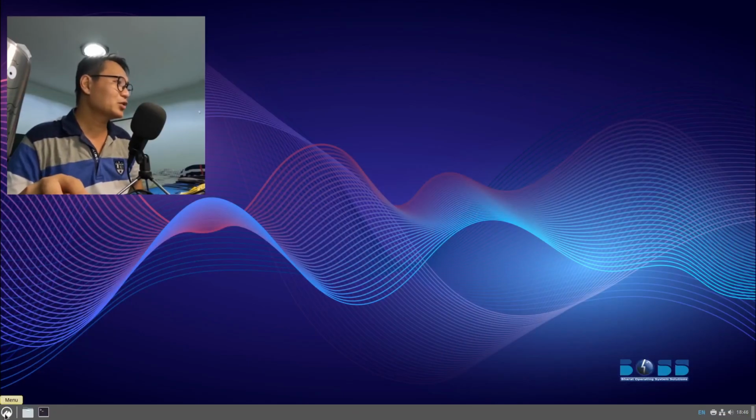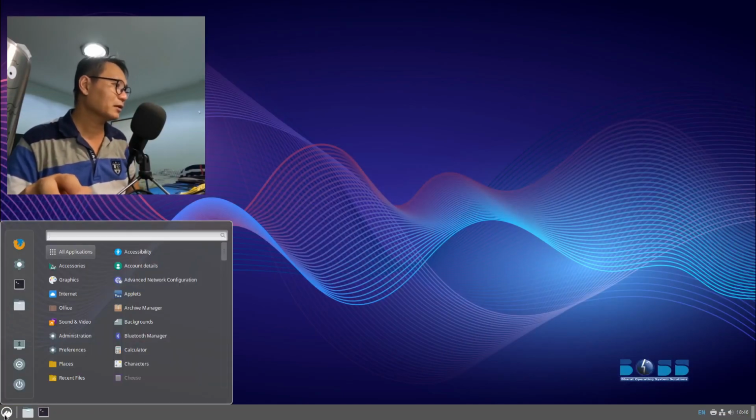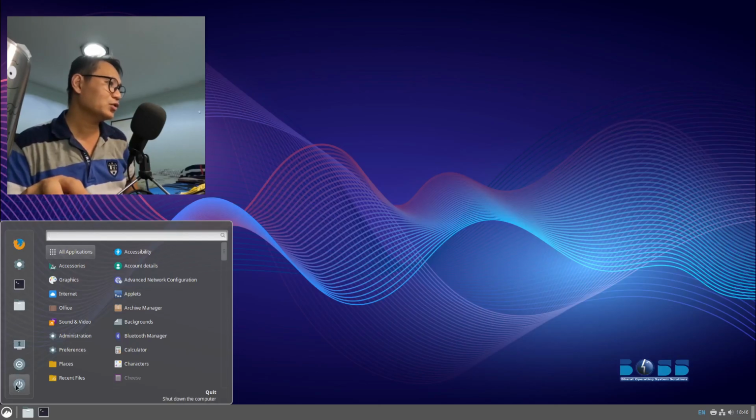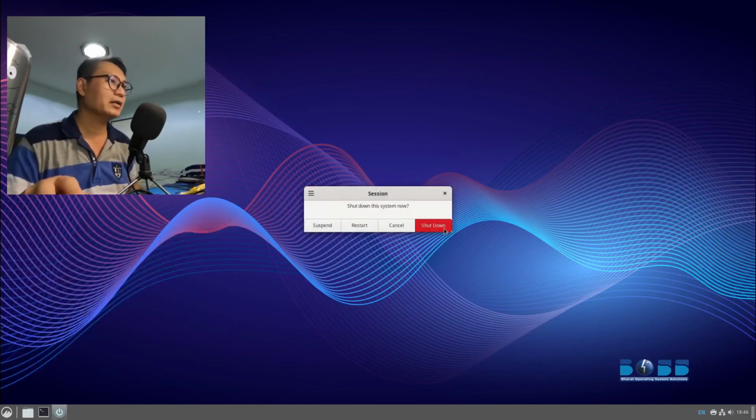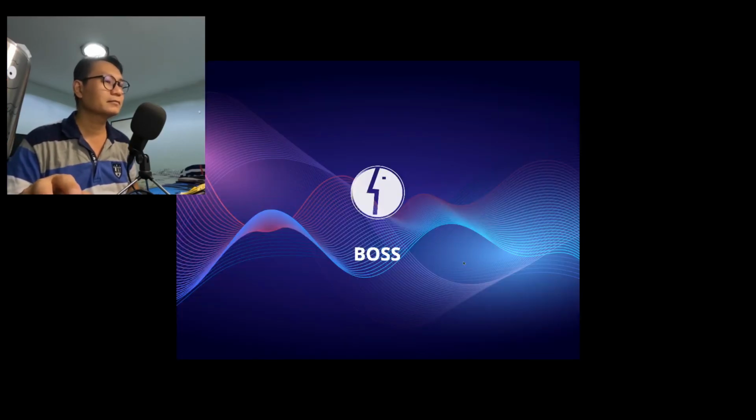Let's try to shut down this one. Click on the menu and go to the power button right here, and then quit to shut down the computer and click shutdown. There you have it. It's so easy. Who says Linux is hard? It is easy.